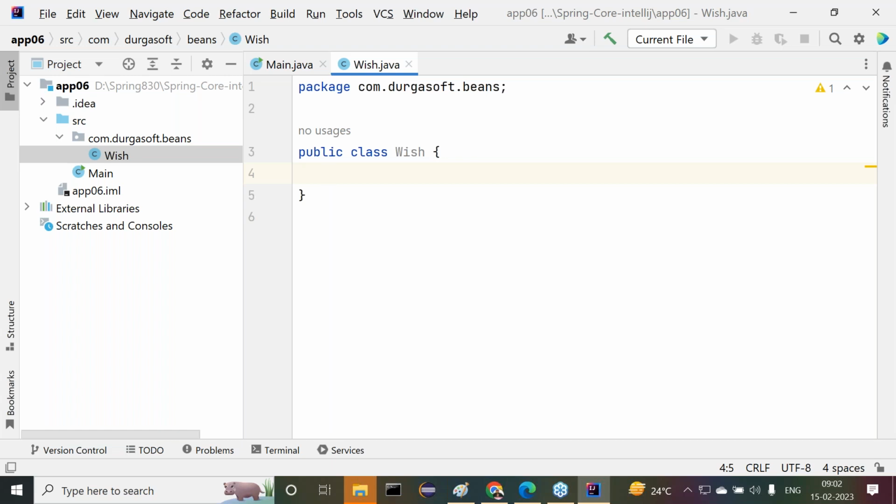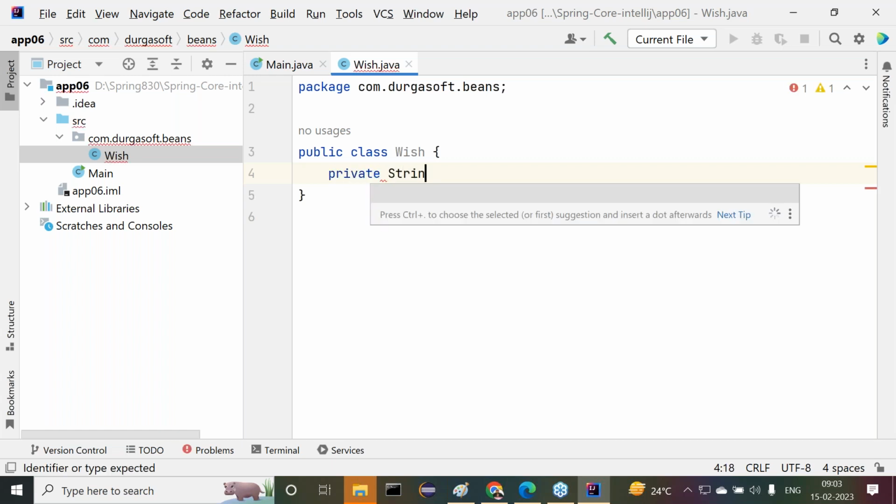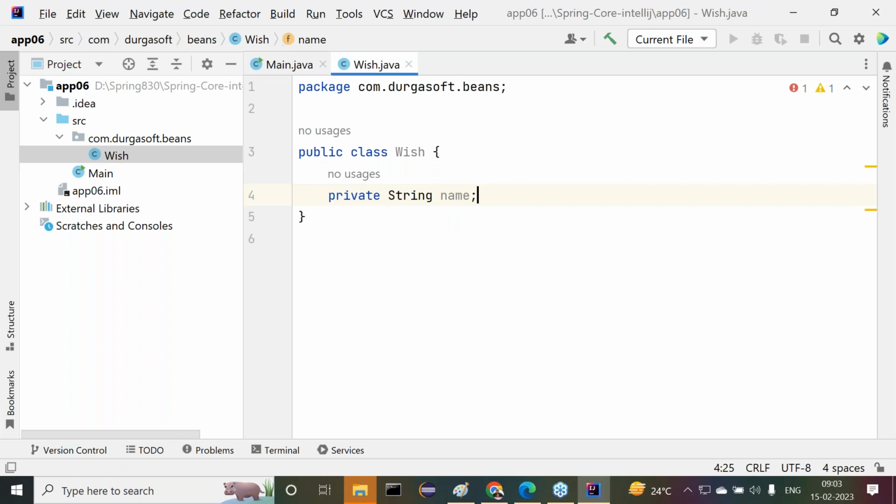All right, sir. Now here I want to provide something else, some wish message I want to prepare. So there I want to take a private string name, username, and next one is a private string wishMessage. So now these are the two things I'm going to take.